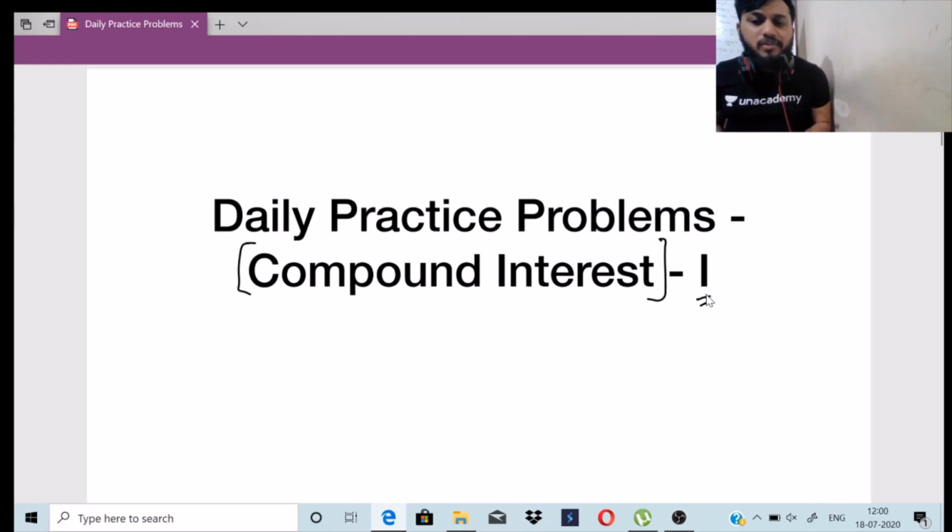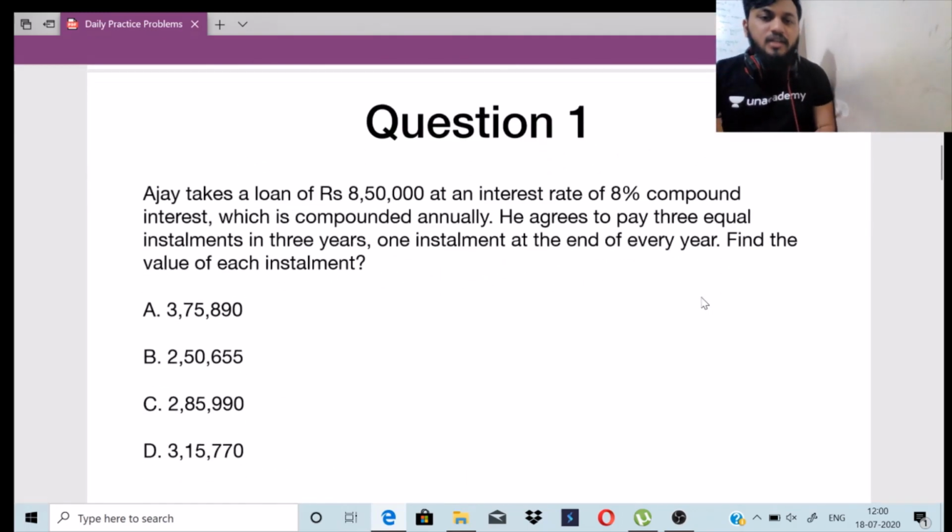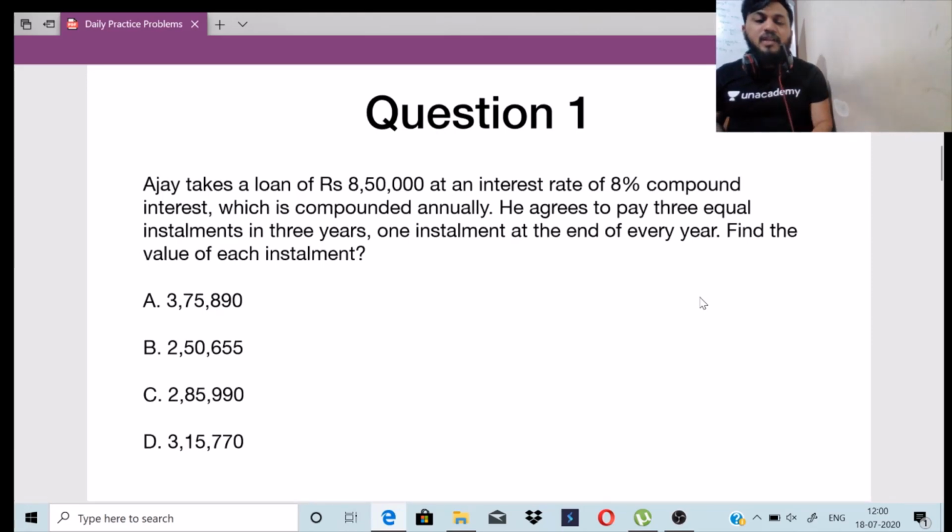This is the compound interest part one session, and here also we will be doing three problems, each of the same area. So let's move on to the first problem. Ajay takes a loan of 8,50,000 at an interest rate of 8% compound interest, which is compounded annually. He agrees to pay three equal installments in 3 years, one installment at the end of every year. Find the value of each installment.